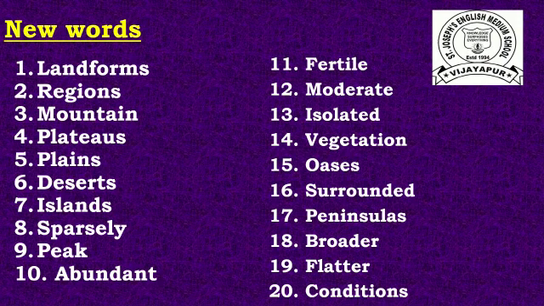Once again, I will read these new words. Landforms, regions, mountains, plateaus, plains, deserts, islands, sparsely, peak, abundant, fertile, moderate, isolated, vegetation, oasis, surrounded, peninsulas, broader, flatter, and conditions. So, children, once again, you all read this and memorize the spellings.